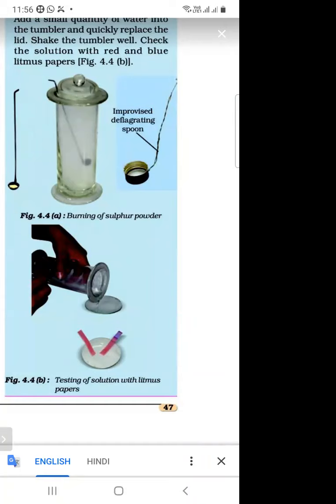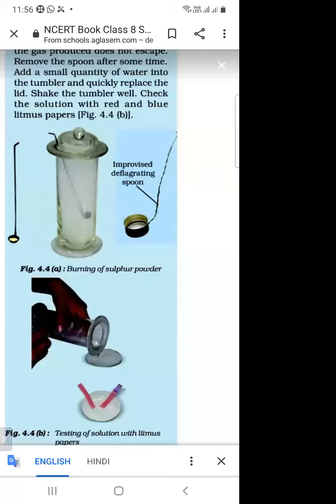It means all oxides of the metals and non-metals are basic in nature. So what is the conclusion of this lecture? When the metals and non-metals react with oxygen, the oxide is formed and it is basic in nature. All oxides of metals and non-metals are basic in nature.